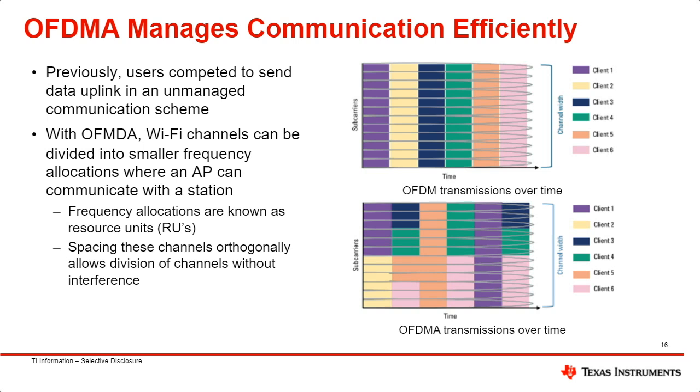Depending on the amount or type of data that a client might be transmitting, the AP can assign more resource units to a client if necessary. If only a small amount of resource units are needed for a single transmission, then the access point can assign resource units to other clients, allowing more clients to use channel bandwidth at the same time. These resource units are spaced out orthogonally so that subcarriers do not cause interference. The Wi-Fi transmission is still half duplex in this manner, even though devices are talking on the same channel at the same time.